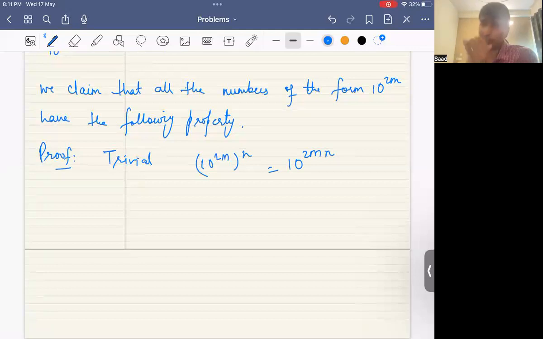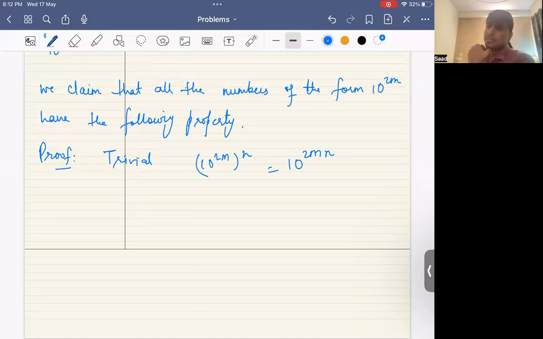So when we move on from here, and we talk about what next is possible. Now, if you think about it, does 1000 have the same property? And immediately the answer would be no. 1000, 10 to the power 3, to the power 3 will give you 10 to the power 9, which has 10 digits in it. The number of digits is even. So you'll realize that 10 to the power 2m plus 1 is not a nice candidate. And whenever you raise it to an odd power, the number of digits that you'll get is even.